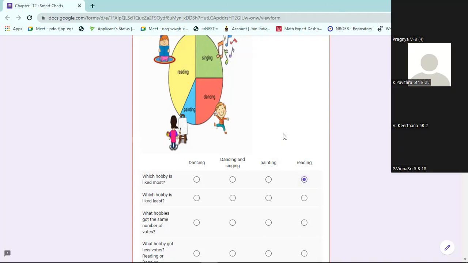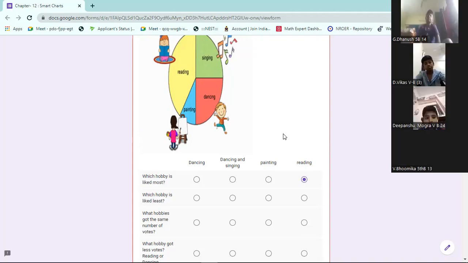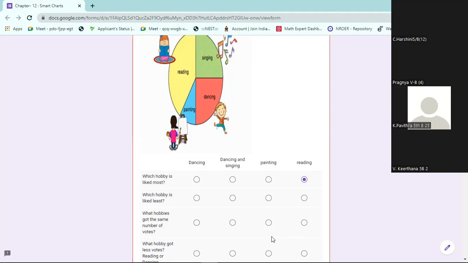Reading. I am not getting any responses. Why is everyone in silent mode? Be active and do it. Which hobby is liked least? Painting is liked least.